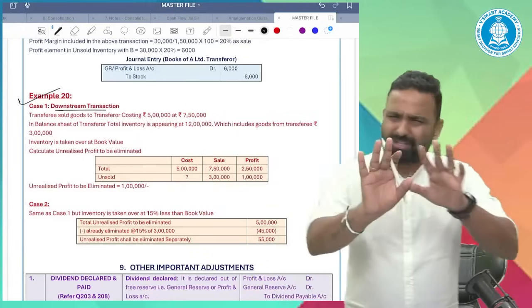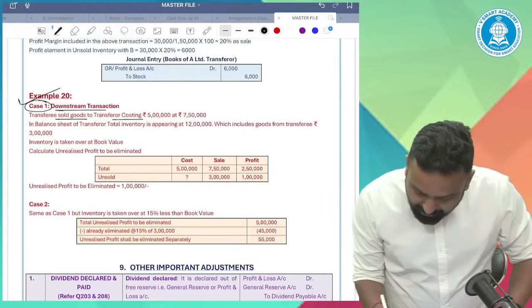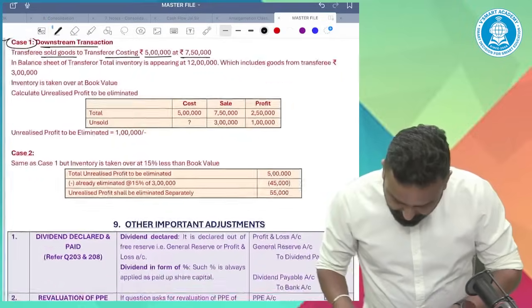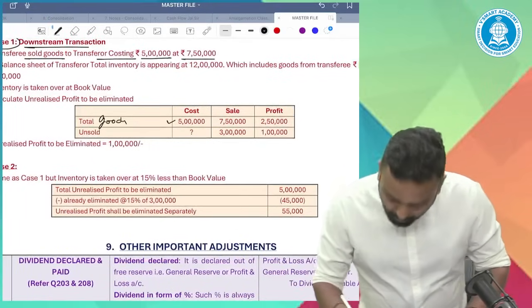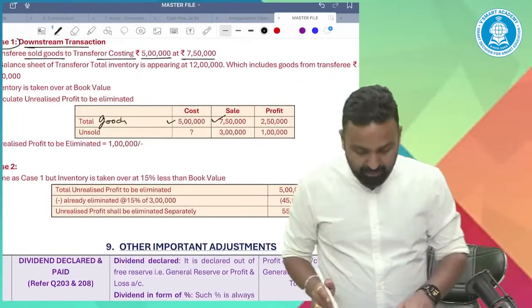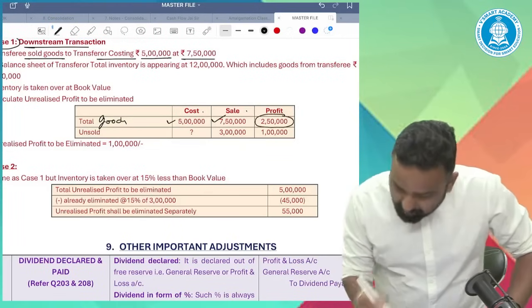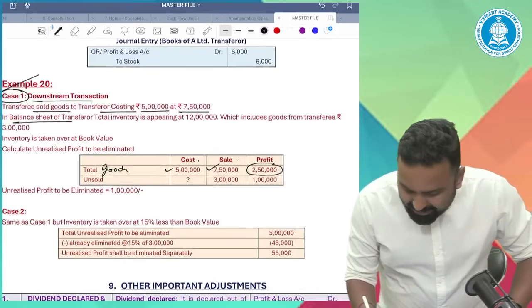Again, there's a downstream transaction, not an issue. Case 1. Transferee sold goods to transferor costing 5 lakh at 750. So what will you do? See, this is the total goods, 5 lakh. Total sale 750. So at a cost of 5 lakh, the sale was 750. What was the total profit? 250. Okay. In the balance sheet of transferor, total inventory is appearing at 12 lakh.